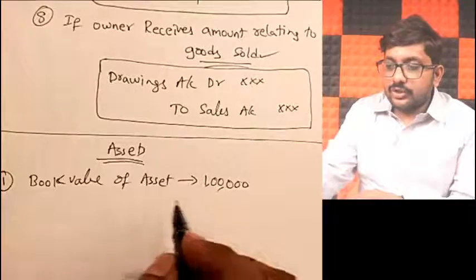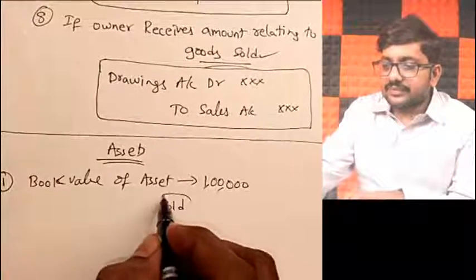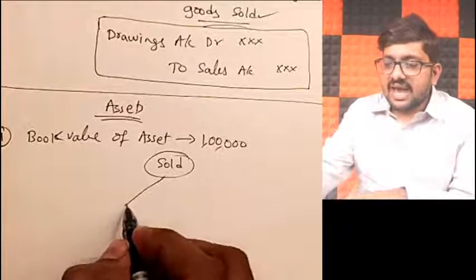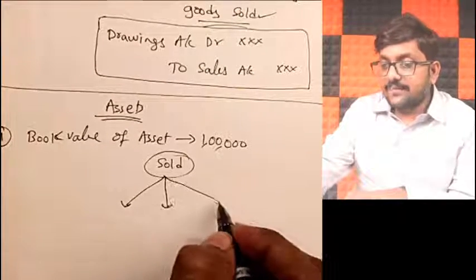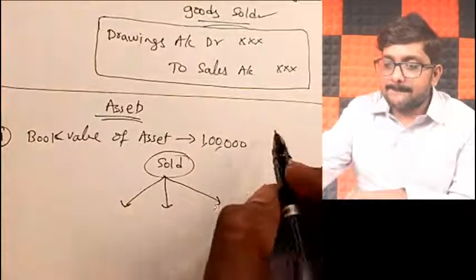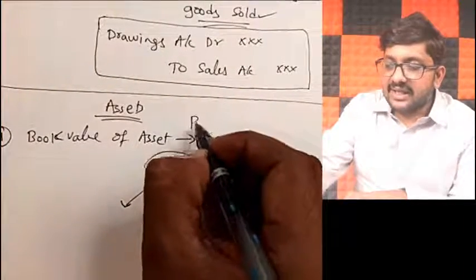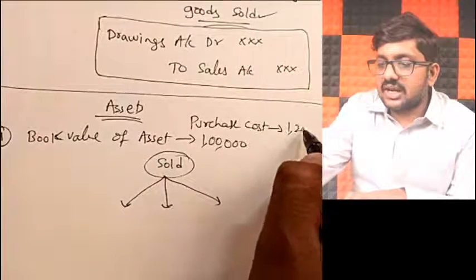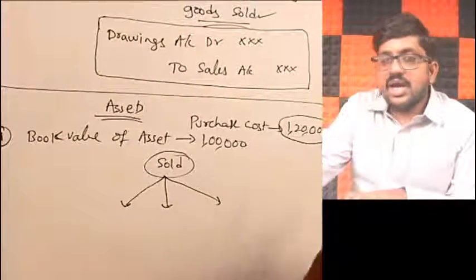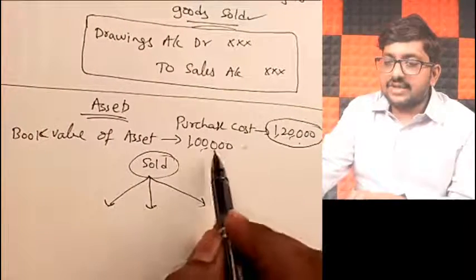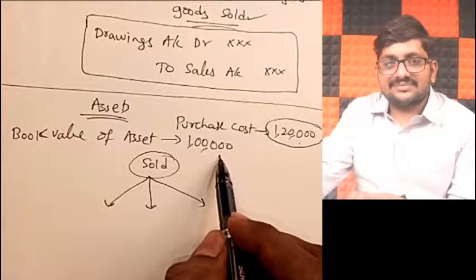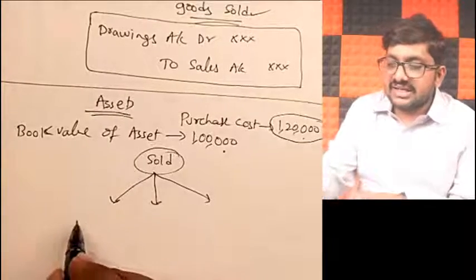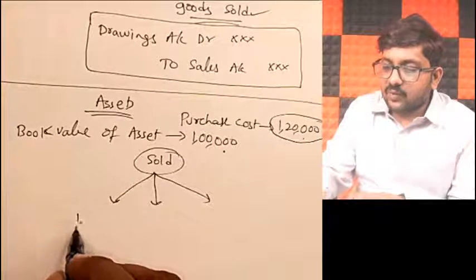But what did we do? I have sold it. While selling, let me take different cases. Book value is 1 lakh. For you to understand better, I will take the purchase cost also. Purchase cost is 1,20,000 rupees; you purchased it for 1,20,000. But in your books, the value is 1 lakh. Now you are selling it. First case I will take: you are selling at 1,10,000.